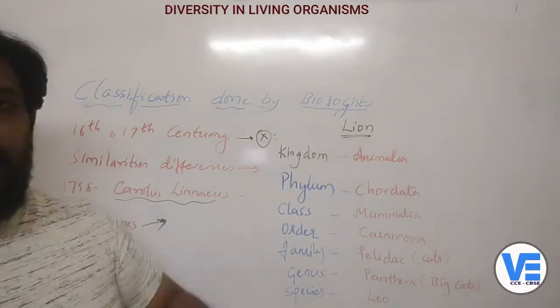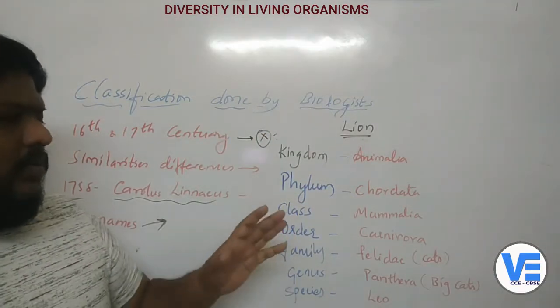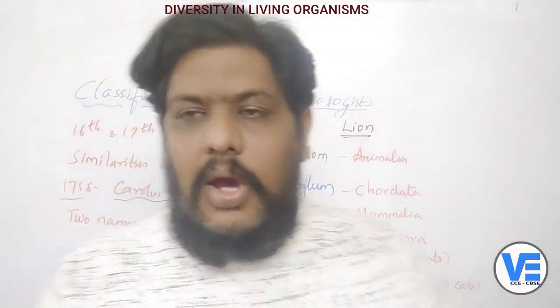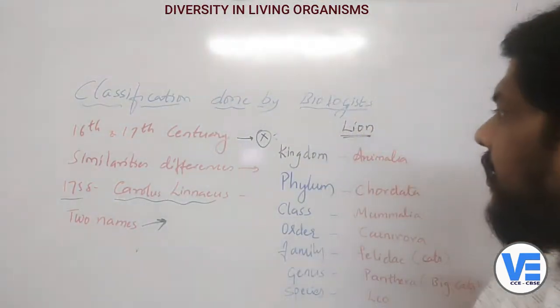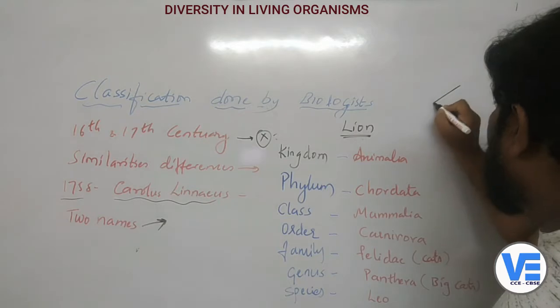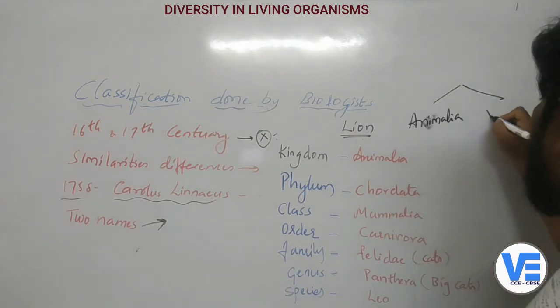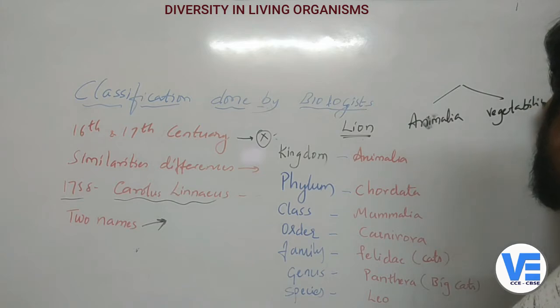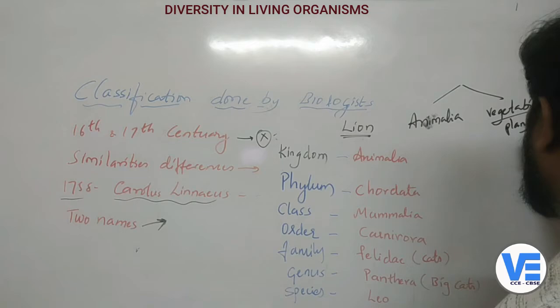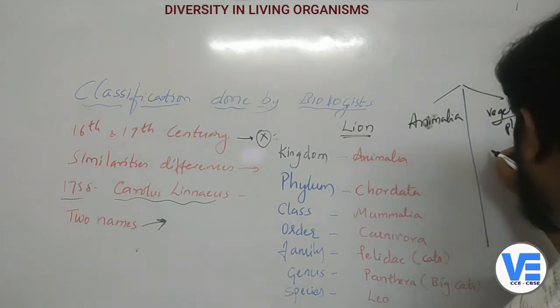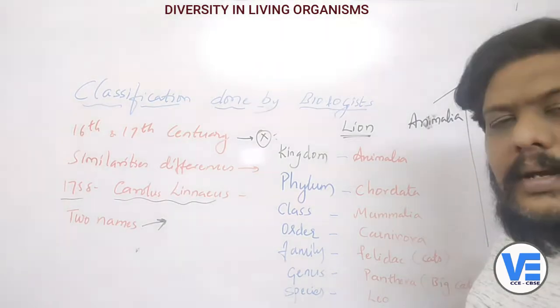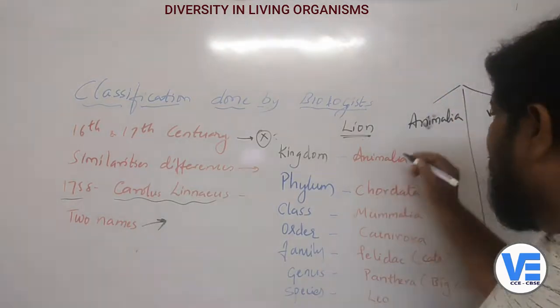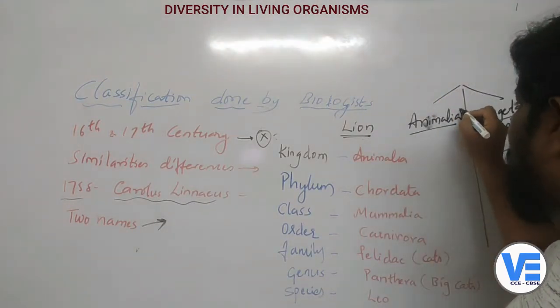Now what is kingdom? Whatever living organisms are there on the earth, Linnaeus divided them into two kingdoms. One is Animalia and the next one is Vegetabilia, that is the Plantae. All the plants are divided into one particular kingdom and all the animals are divided into another particular kingdom.